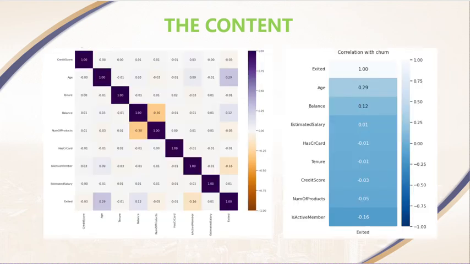As you can see from the heat map here, age and balance have high positive correlations with the churn or exited level. That means customers of older age and customers with a high amount of balance have a higher probability to churn. And active status has a negative correlation with the churn or exited level.